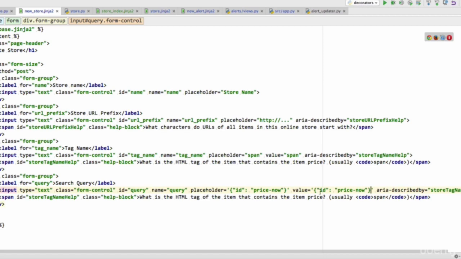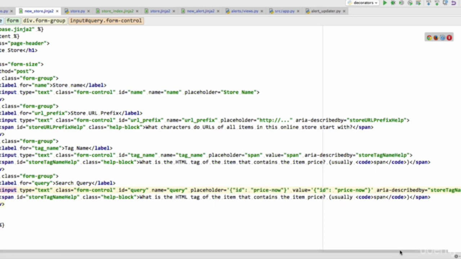And the reason why we have to do double quotation marks on the inside is because JSON, the JSON specification, only accepts double quotation marks as being valid. It does not accept single quotation marks. So our users are going to have to use double quotation marks in this field so that we can then parse the JSON and put it into our database.